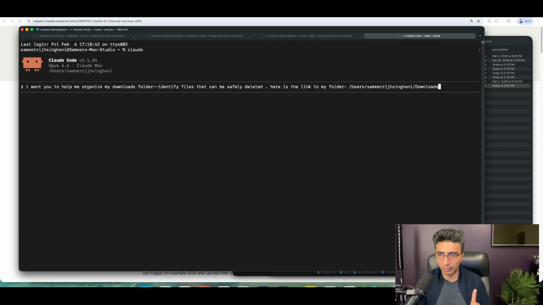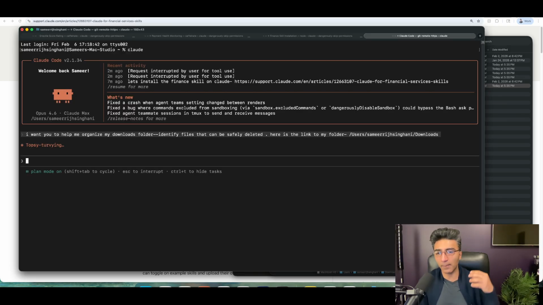Now, the planning process is really key. So you're going to go Shift, Tab, and you're going to be in plan mode. And I'll probably create another video on how to download Claude and go through that whole process. But for those that already have it, planning mode will allow it first to baseline and understand first what it's working with.